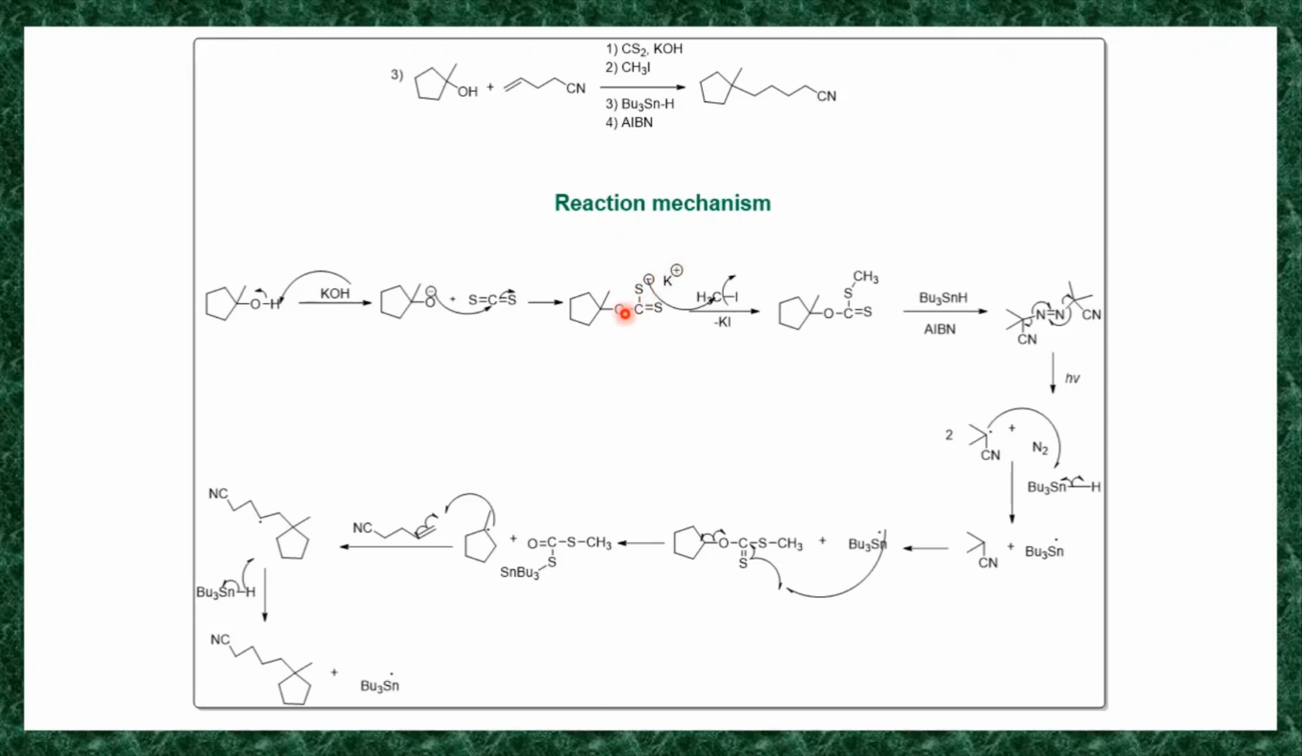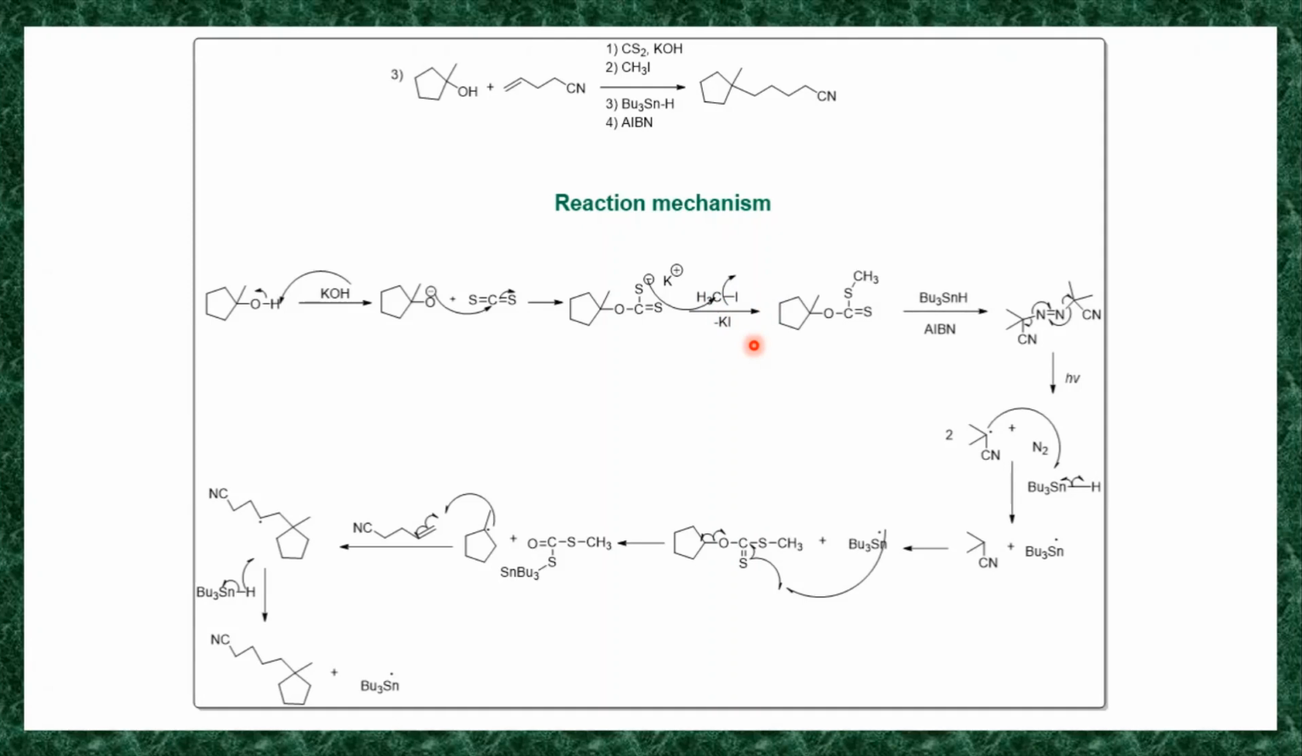Now in the next step, this S minus, that is the sulfur anion, acts as a nucleophile, so it will react with your electrophile. The electrophile in this step is the carbon which is attached to this iodine. So this carbon is electrophilic in nature, or electropositive, because this iodine is more electronegative than carbon.